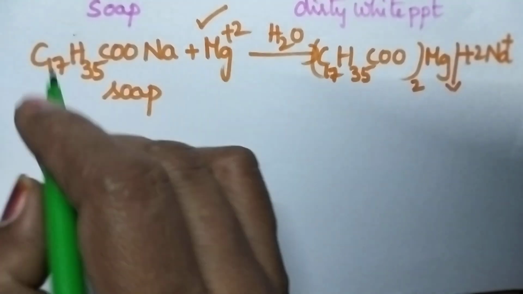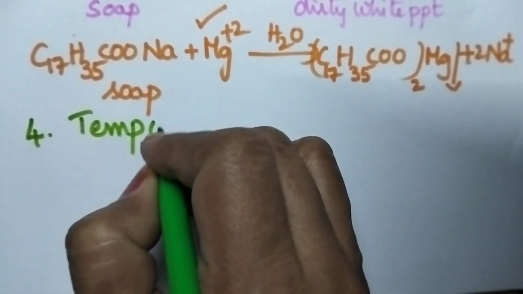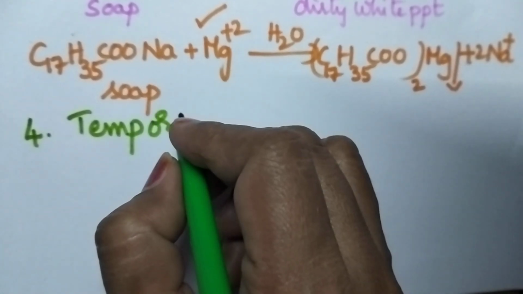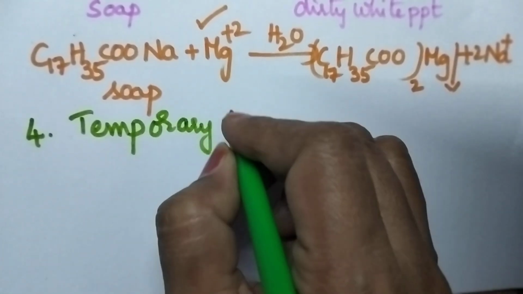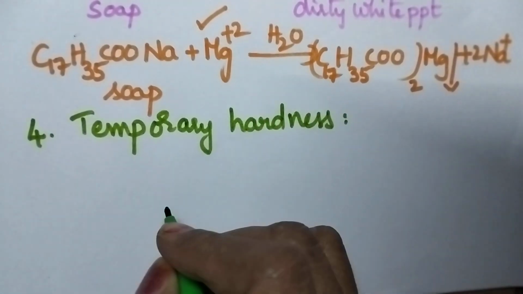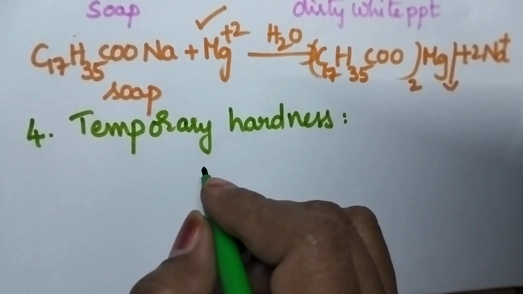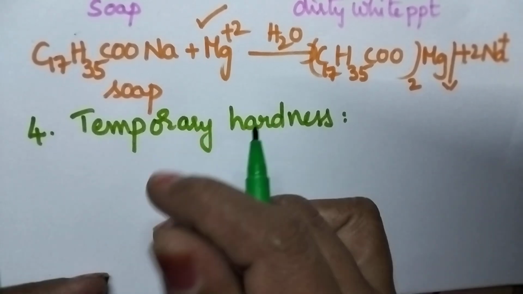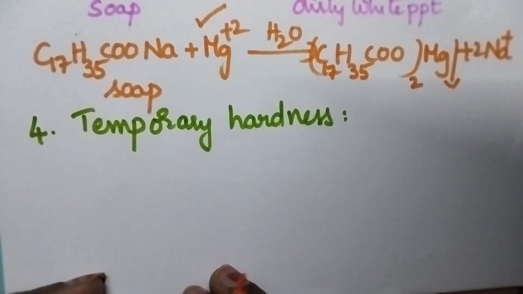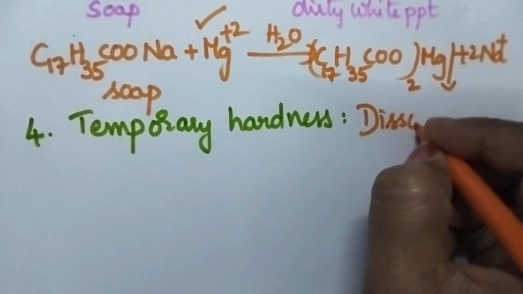And this hardness can be classified into two types, namely temporary hardness and permanent hardness. Temporary hardness is mainly due to the presence of dissolved bicarbonates. So always remember, the hardness producing salts are present in the dissolved state.